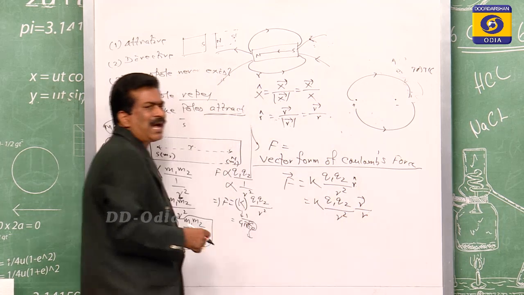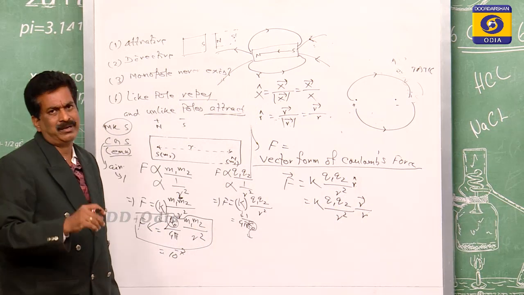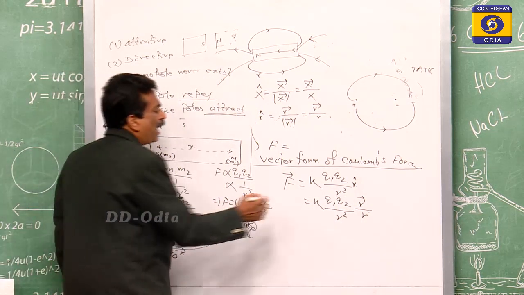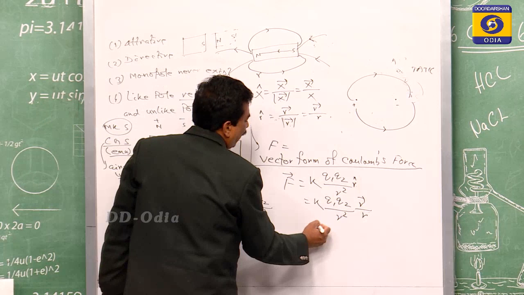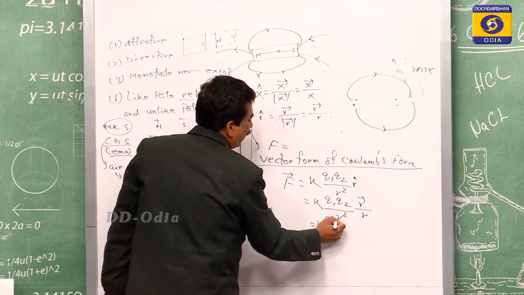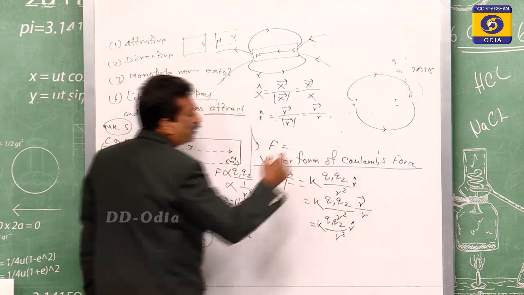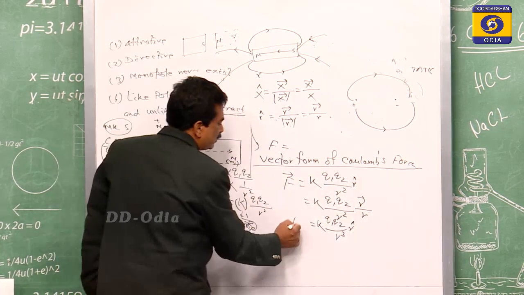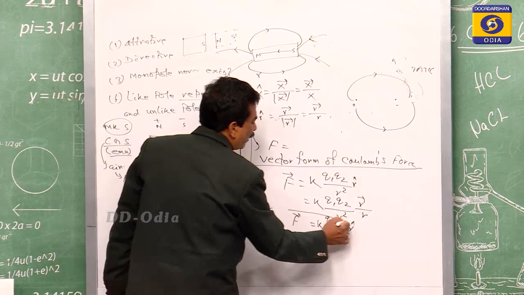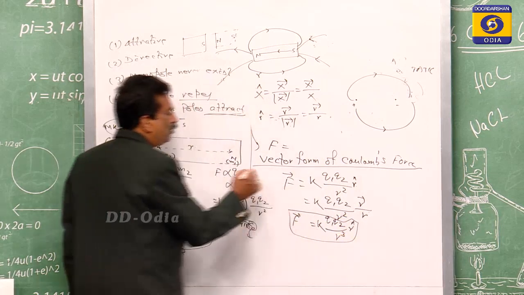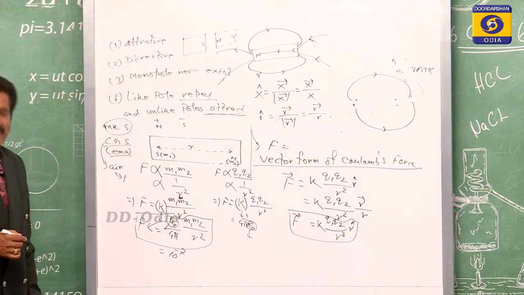This r with r square in the denominator gets multiplied, and r square with r will be r cube. So that equals k q1 q2 by r cube times the r vector, and this is the vector form of Coulomb's law of magnetostatics.